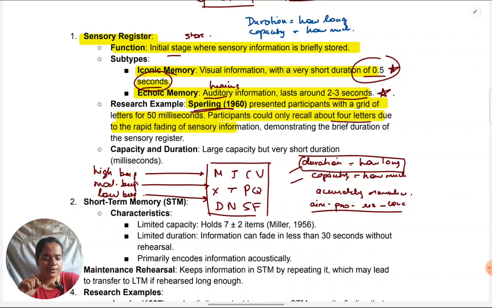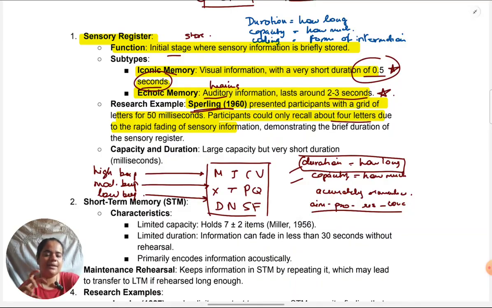And one more is coding. Coding means in what form information can be held. Every store which is given by Atkinson and Shiffrin, so sensory register, STM, LTM, they all have a different form or a different way in which they can hold information. Before I come to the coding for sensory register, I want you to know these base concepts which are there.